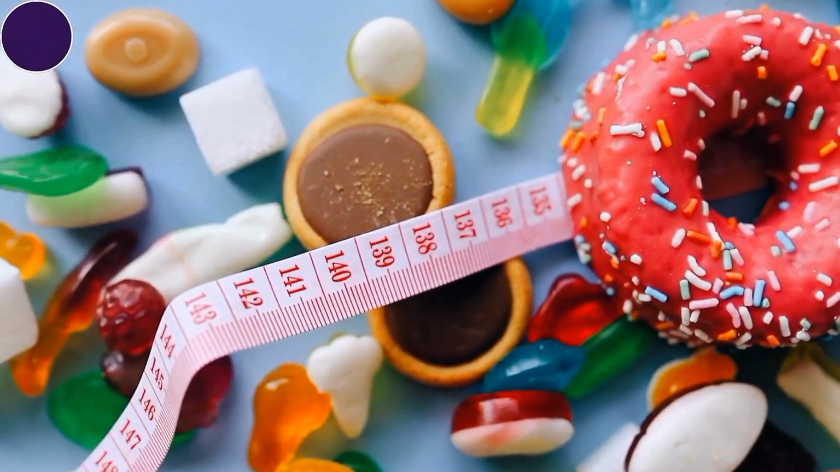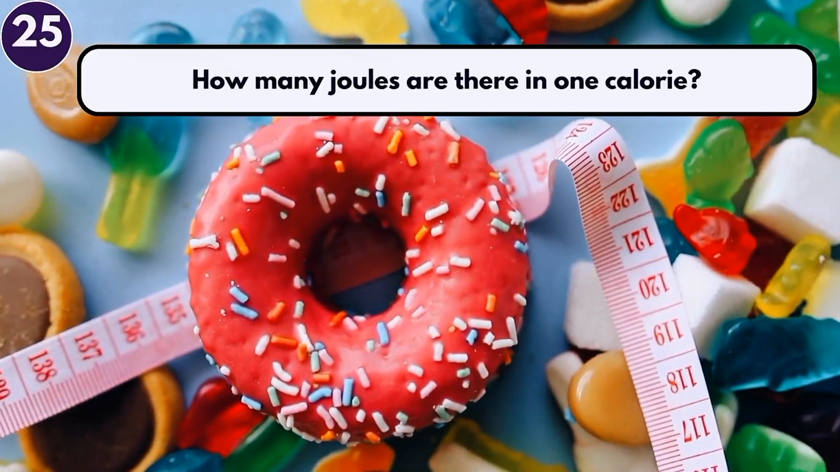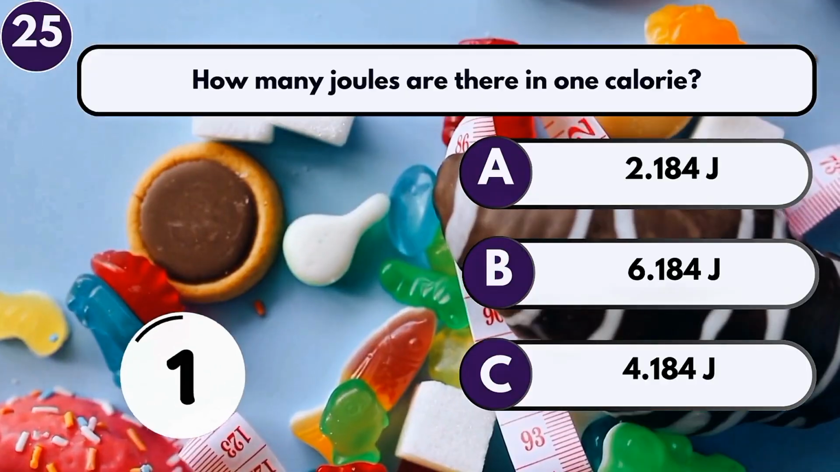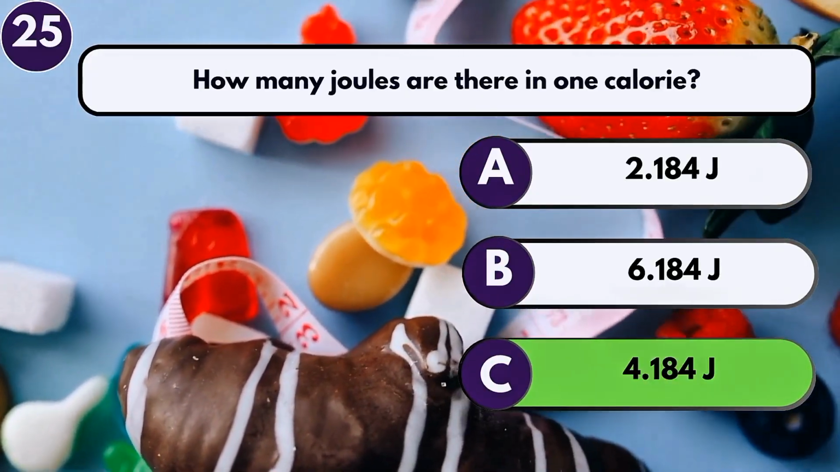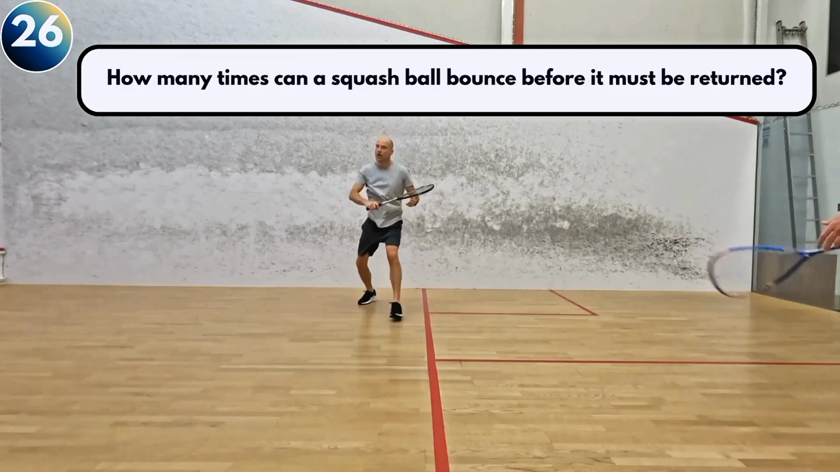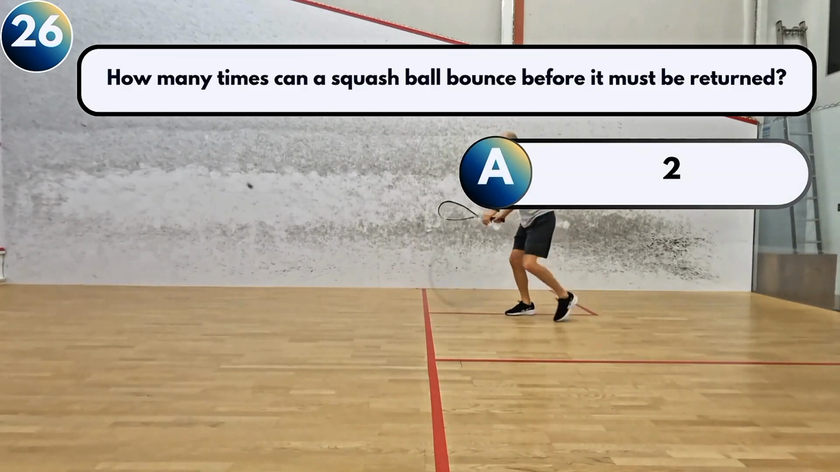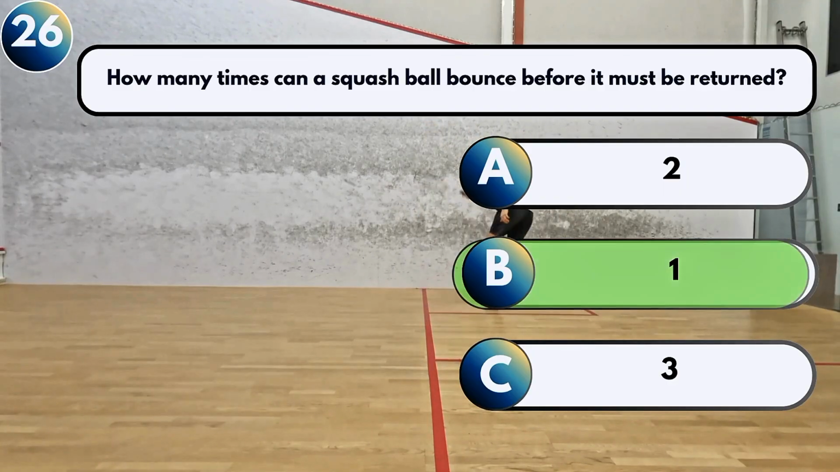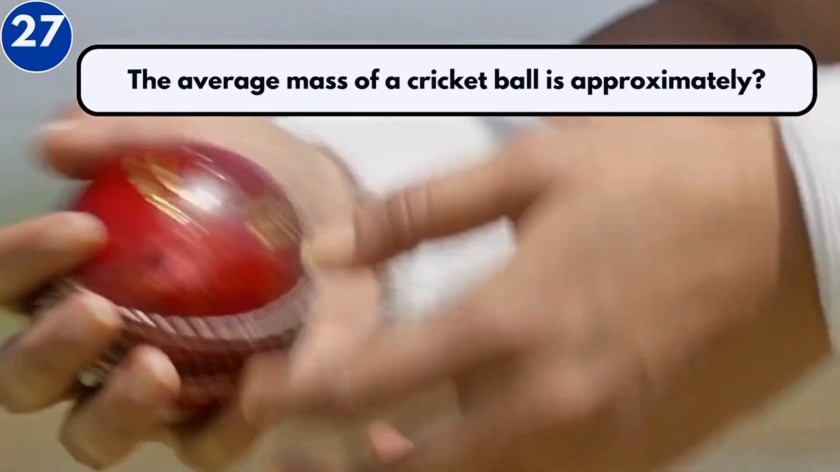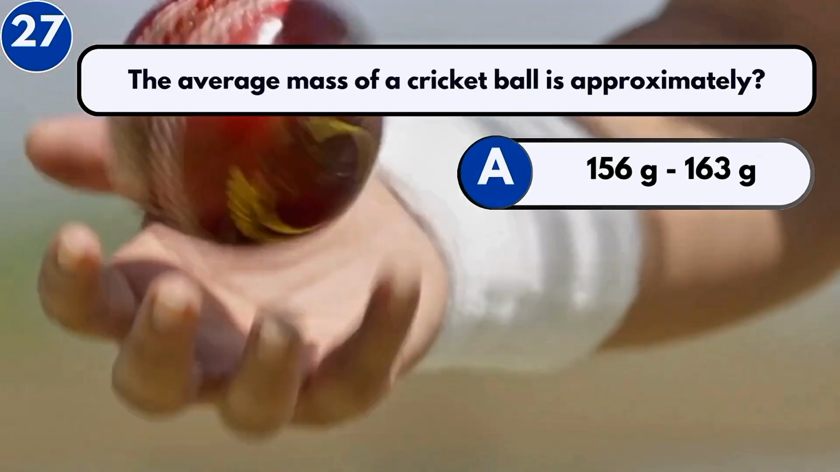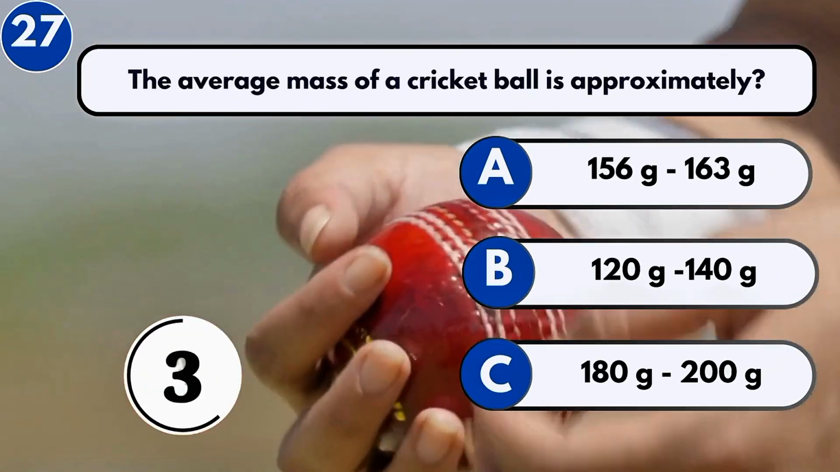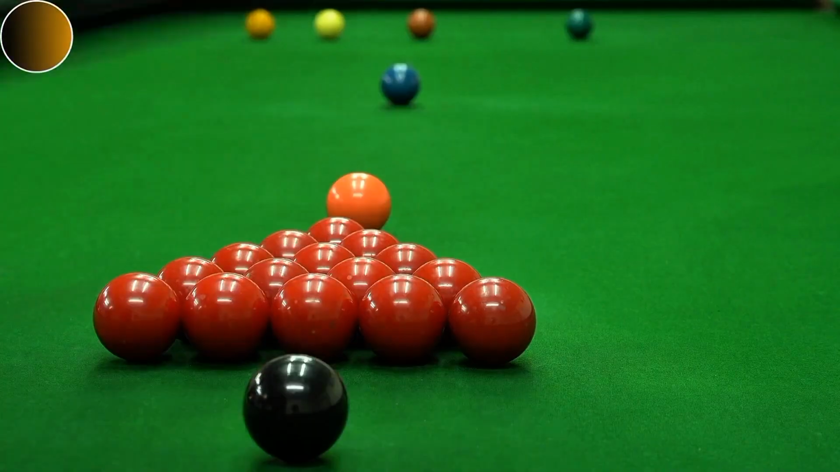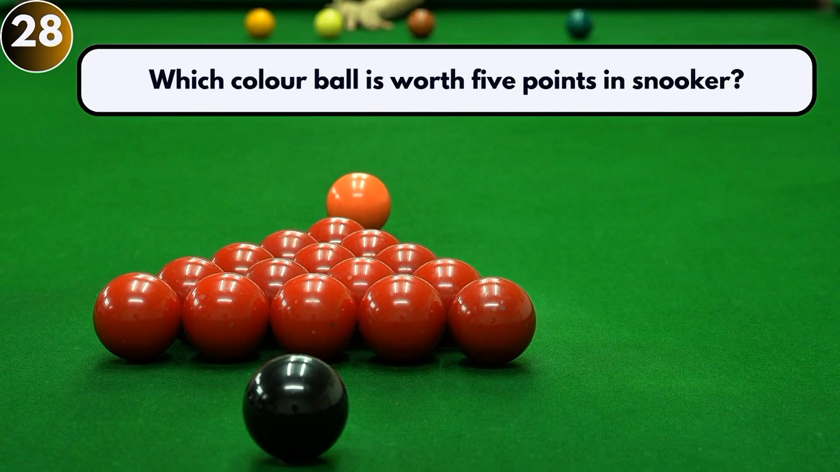Morph transition. How many joules are there in 1 calorie? 4.184 joule. How many times can a squash ball bounce before it must be returned? 1. The average mass of a cricket ball is approximately 156 to 163 grams. Which color ball is worth 5 points in snooker?